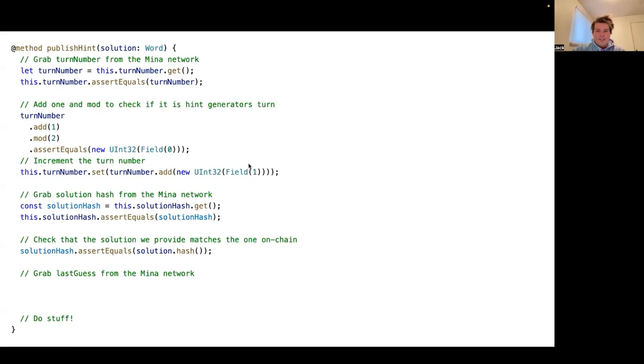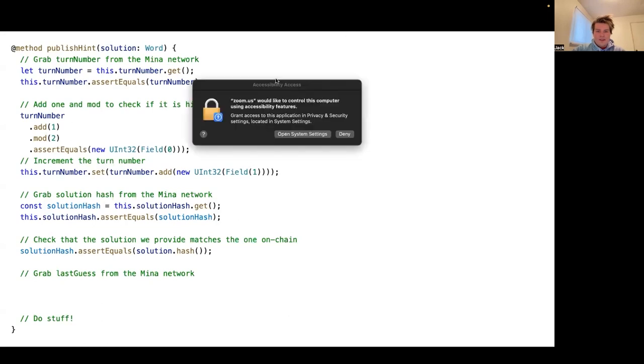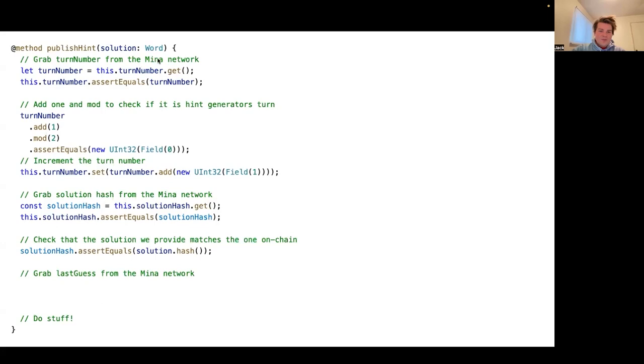Let me see. Okay, sorry. Zoom is a little bit unhappy with me, I think.